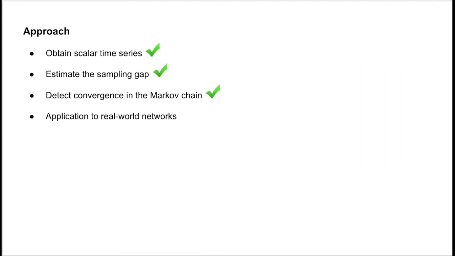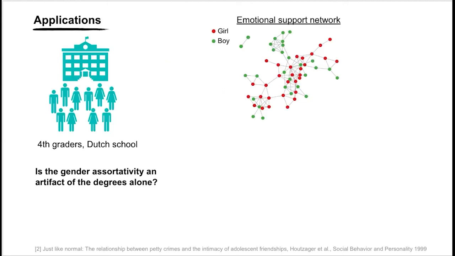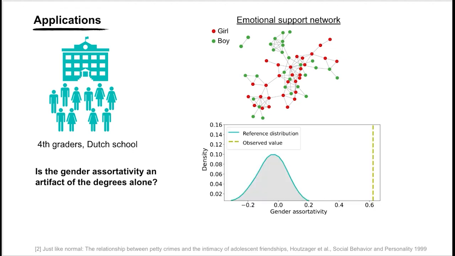Lastly, I apply my method to real-world networks. Coming back to the emotional support network example, let's remind ourselves that we are interested in the question of whether the students have a gender-based preference for sharing emotional support. Using my method, I first generate a large set of networks with the same degree sequence as the shown network, but with completely randomized connections. The gray shaded portion of this figure shows the distribution of the gender associativity had the students connected uniformly at random, without any bias. We can clearly see that the observed associativity, shown by the yellow dashed line, is much higher than the reference set.